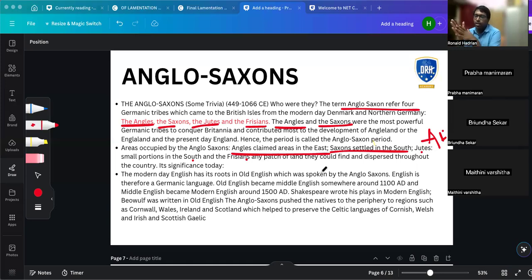So till now you're clear, right? First the Celts were there, then the Romans came in, and then the tribes came in. That is the Germanic tribes: Angles, Saxons, Jutes, and also the Frisians. But only 2 predominant tribes took over the entire British land. Who are these people? Who are the 2 tribes?